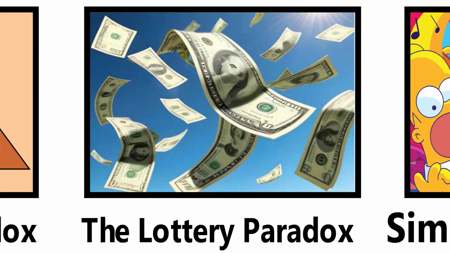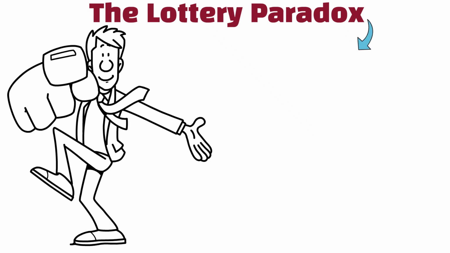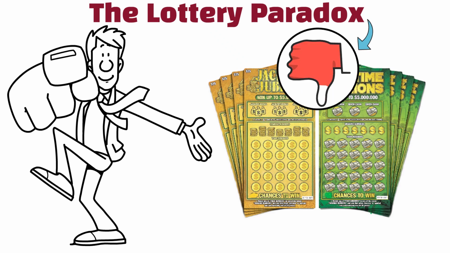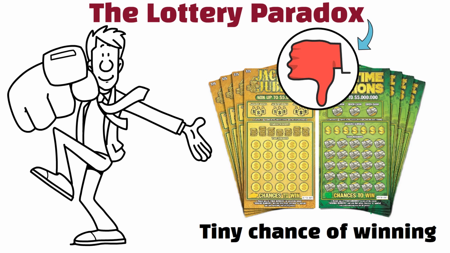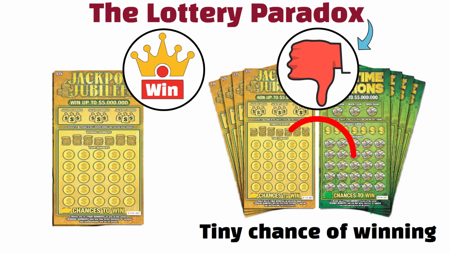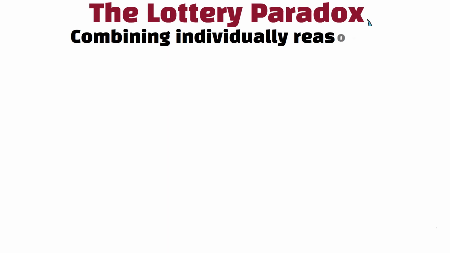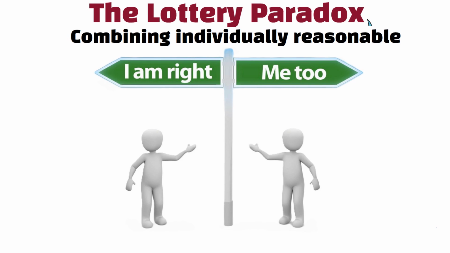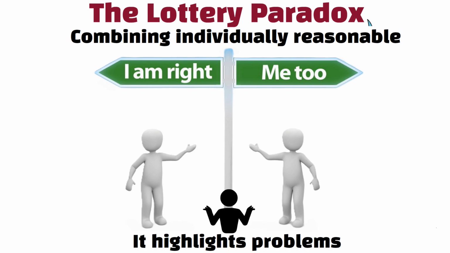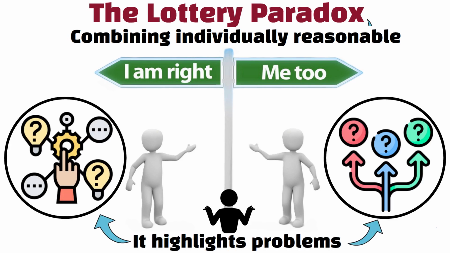The Lottery Paradox. The Lottery Paradox says you can reasonably believe every single lottery ticket will lose since each has a tiny chance of winning. But since one ticket must win, it's not reasonable to believe they all will lose. This shows that combining individually reasonable beliefs can lead to an overall contradiction. It highlights problems in how we handle uncertainty and collections of assumptions.